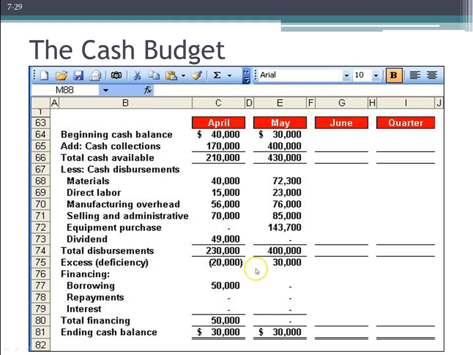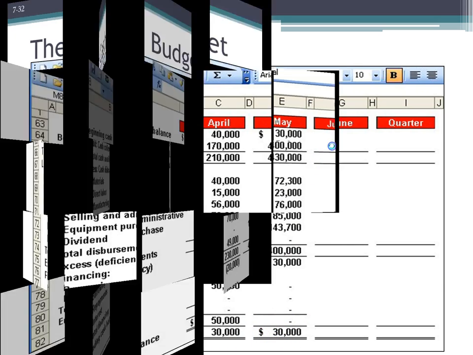Now, can we pay back any of the borrowing? No, we can't, because remember, we have a minimum requirement of $30,000, so we're just going to have enough. We're not going to need to borrow anymore, but we also can't repay anything because we need to keep that cash on hand to be our minimum. And once again, whatever our ending balance is in one month is our beginning balance for the next month.